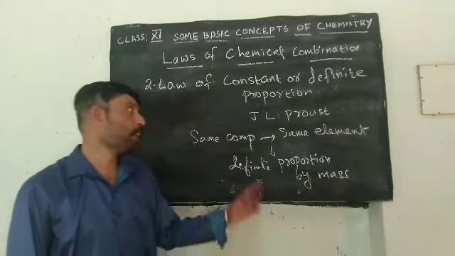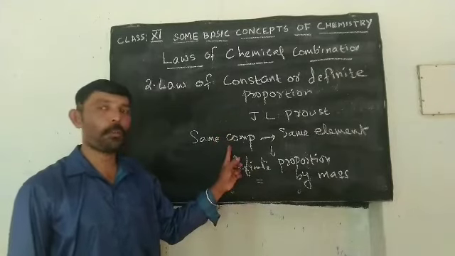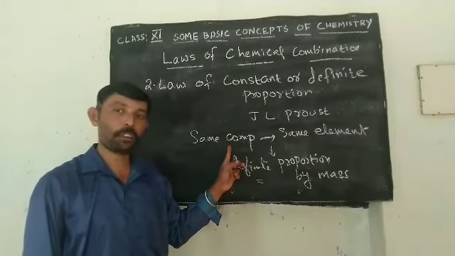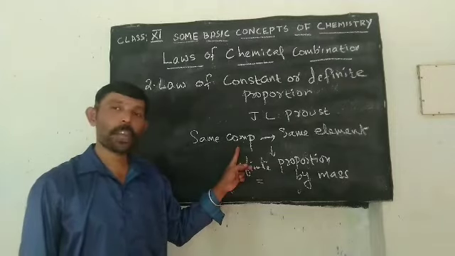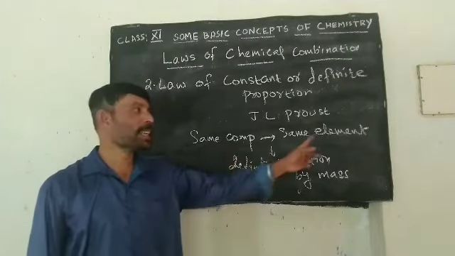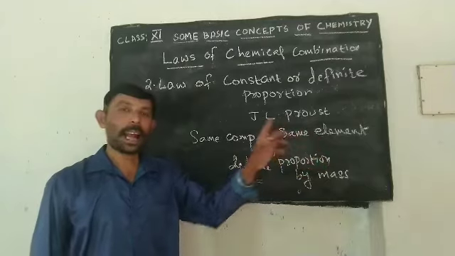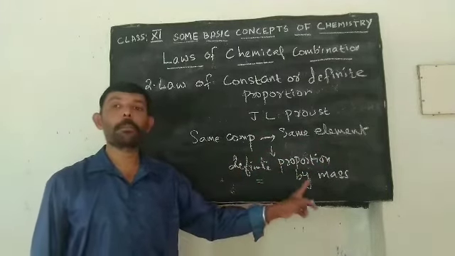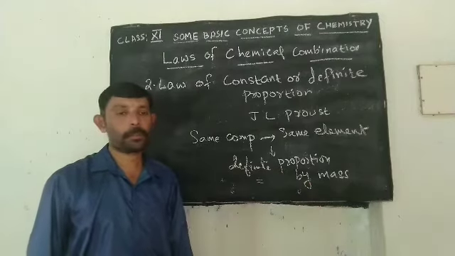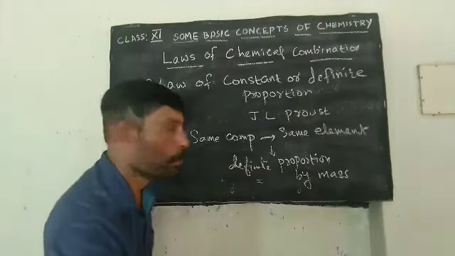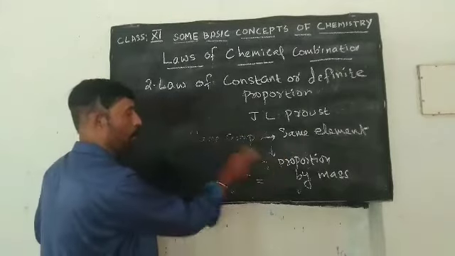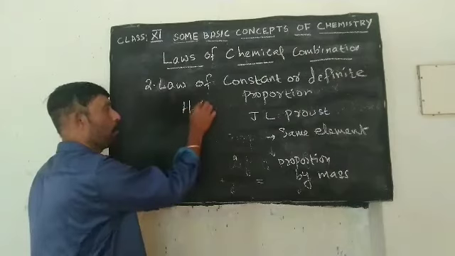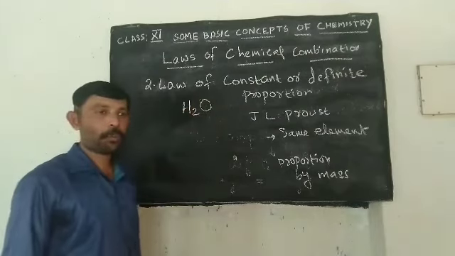So here the definition of this law says same compound, that means a species formed by the combination of elements. The same compound always contains the same elements combined in definite proportion by mass. For example, we are considering water. The molecular formula is H2O.